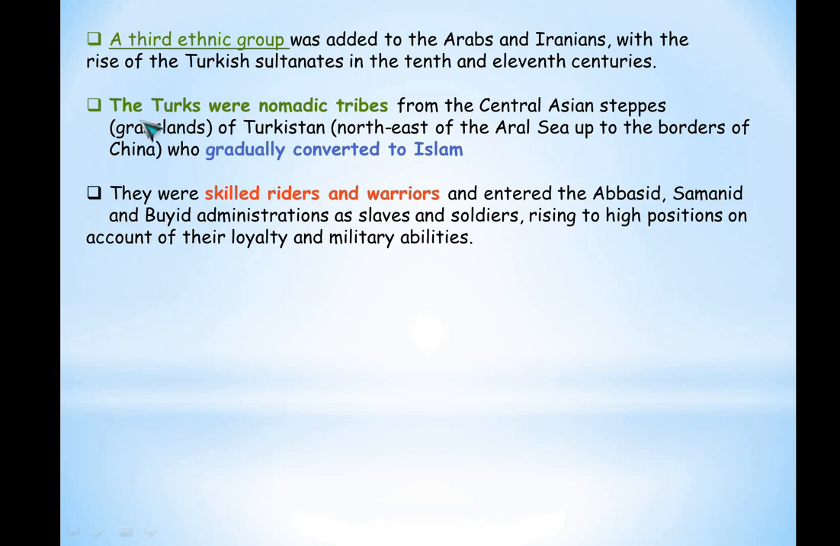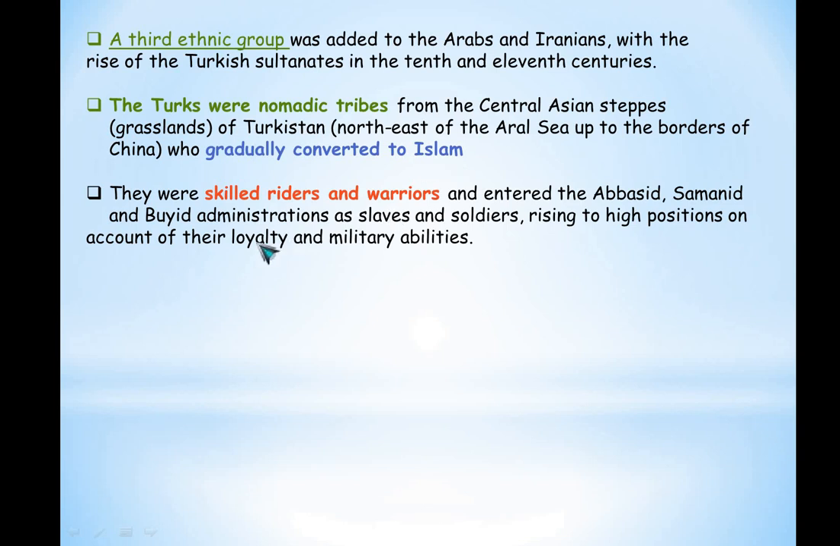Now, the Turks were nomadic tribes. They moved from one place to another and were not settled. They came from the Central Asian steppes, the grasslands of Turkestan. Very easy to remember: Central Asian steppes of Turkestan, northeast of the Aral Sea up to the borders of China. From there they came, and they started gradually getting converted to Islam.